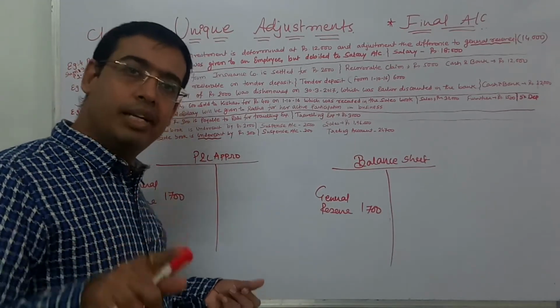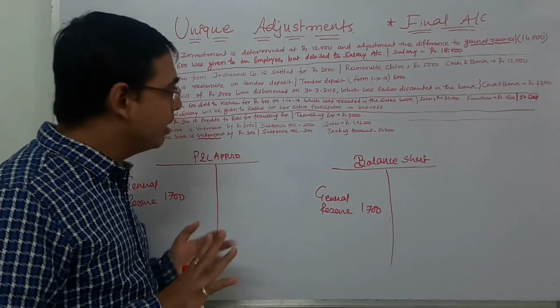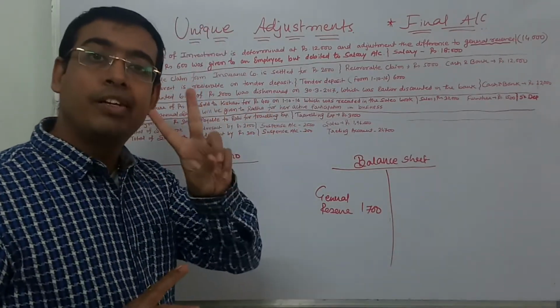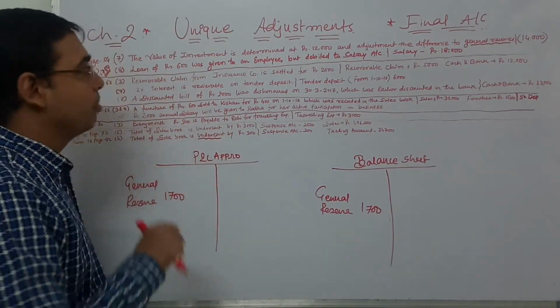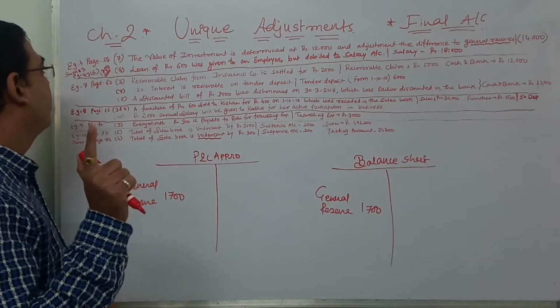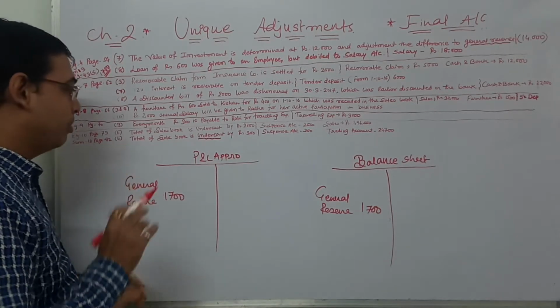Otherwise, if you have already made the P&L Appropriation account, general reserve debits. Clearly understood, Beta ji? So these are the general reserve adjustments, only two found from the book, from the example as well as from the sum. Now moving further with the same example number 4, page number 54, adjustment number 8.